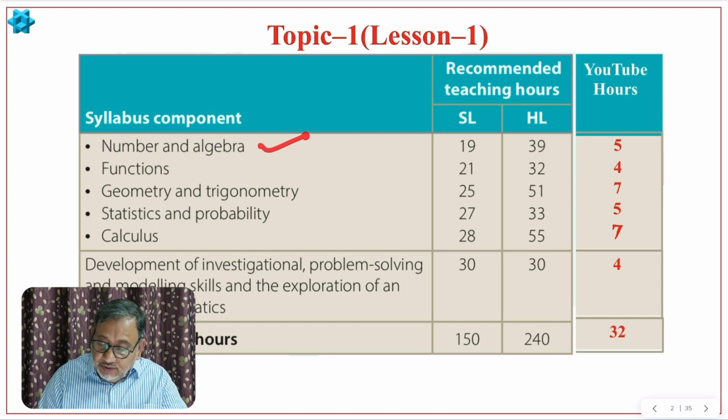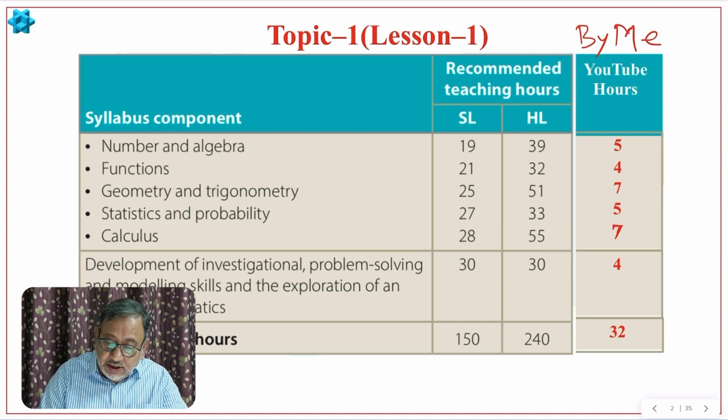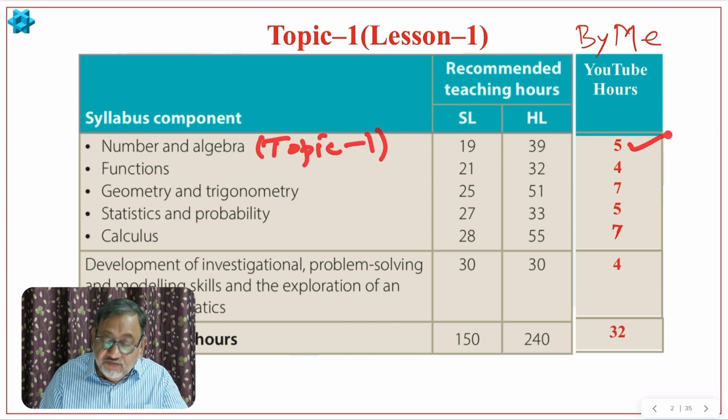Topic 1, I am going to cover 5 hours. These are by IBO, but this one is by me. I have planned it to complete in these many hours. So number and algebra, which is topic 1, I'll complete in 5 lessons, each of 1 hour.